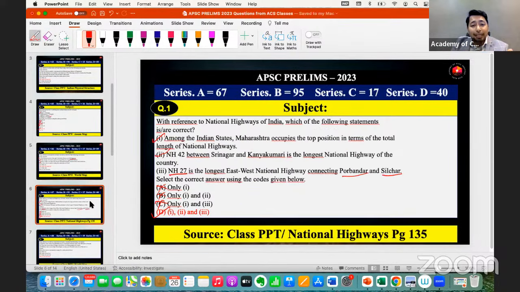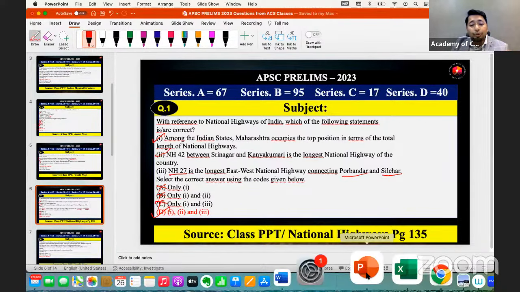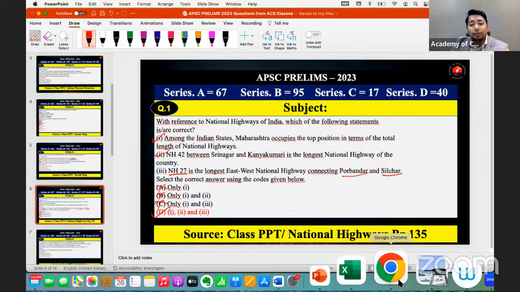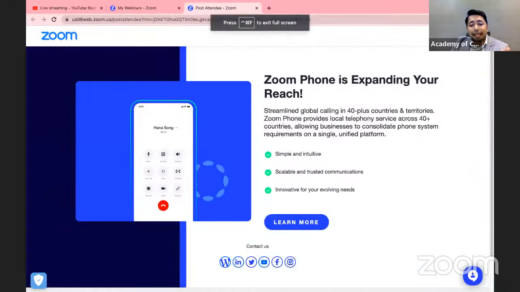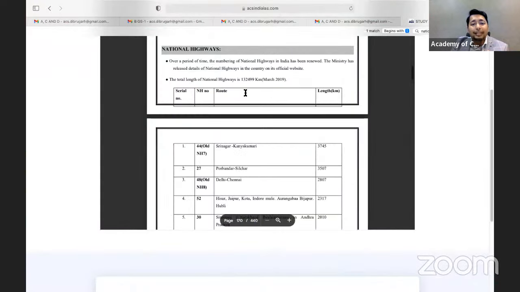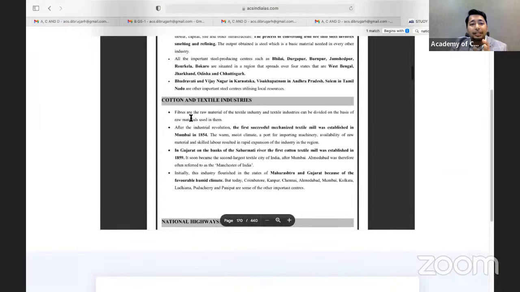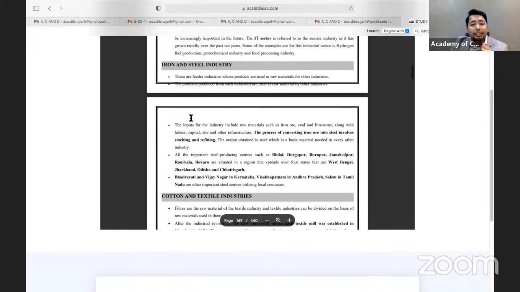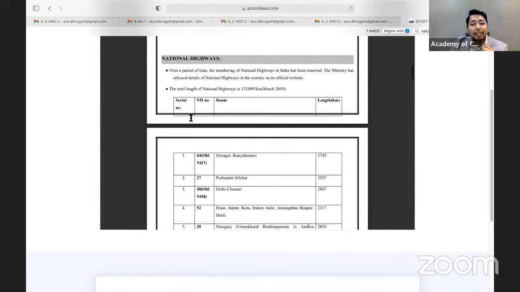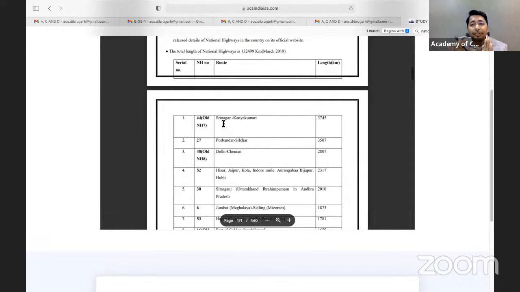Let me go back to the national highways. Let me show you how we used to prepare our material. So this is our official website, and inside it I have this material. Here we can show you iron and steel industry, cotton and textile industries, then national highways. Already we have given it in our study material. Srinagar to Kanyakumari, what is the distance? 3745. Then Porbandar to Silchar on page number 135. We have this particular chart where we are showing the national highways.